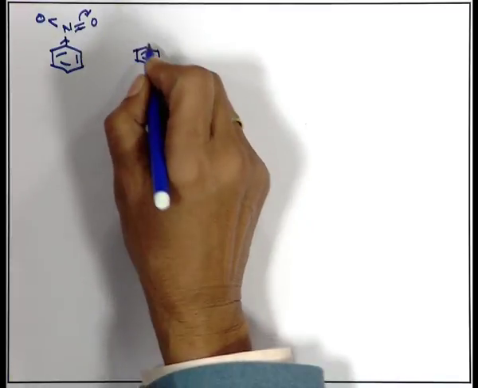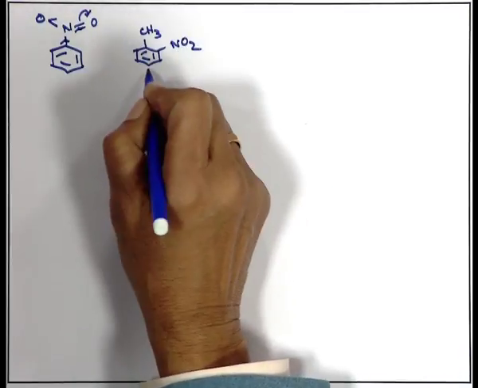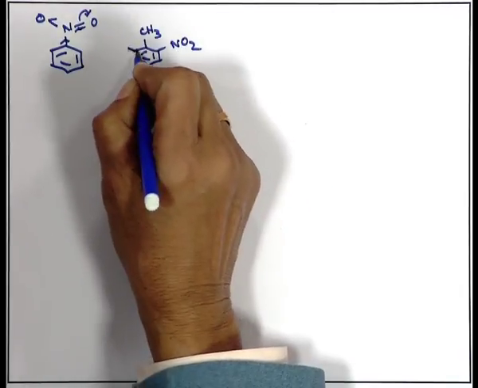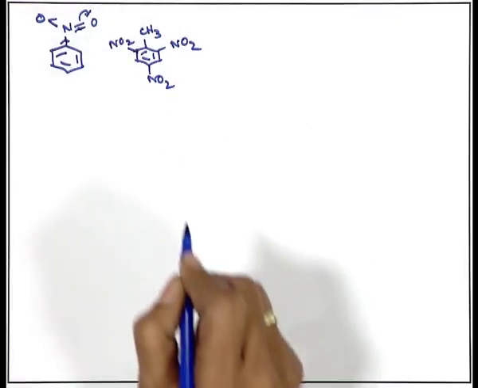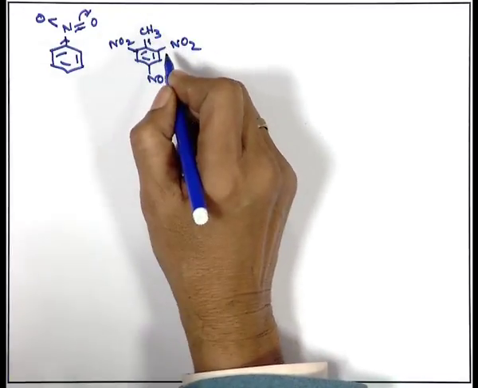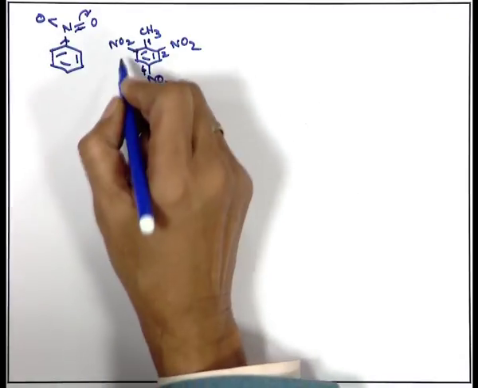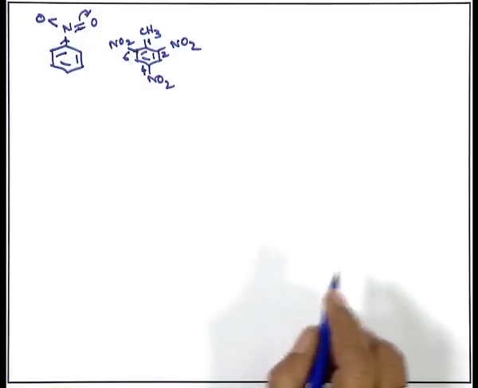One simple example I am writing here, a known compound, is 2,4,6 trinitrotoluene. This is toluene, 2 position there is a nitro group, 4 position there is a nitro group and 6 position there is a nitro group.